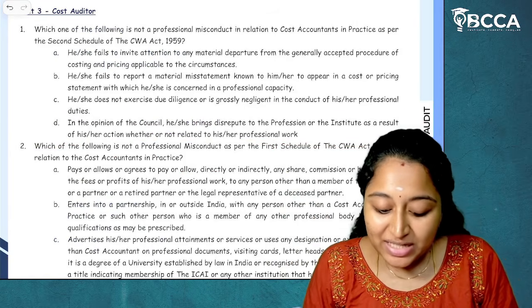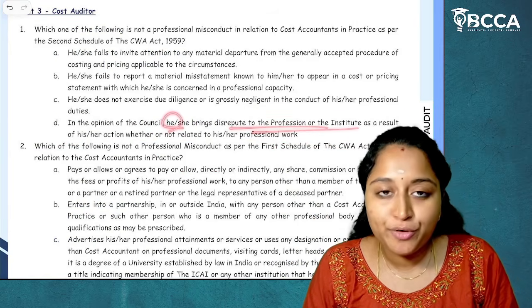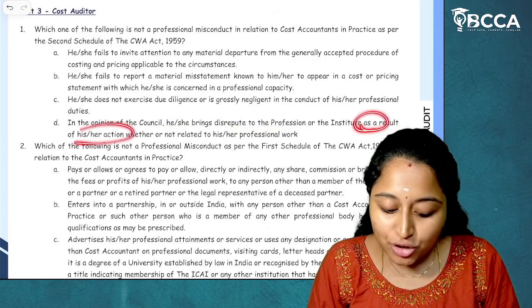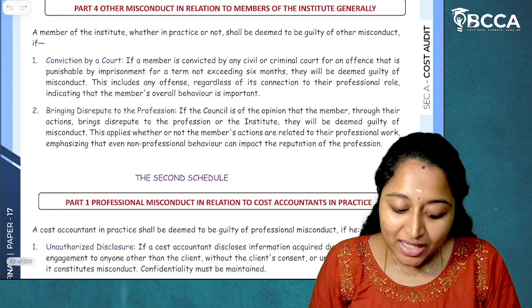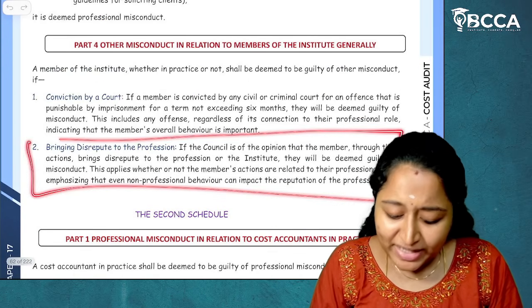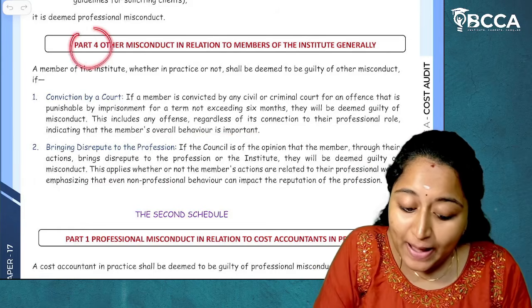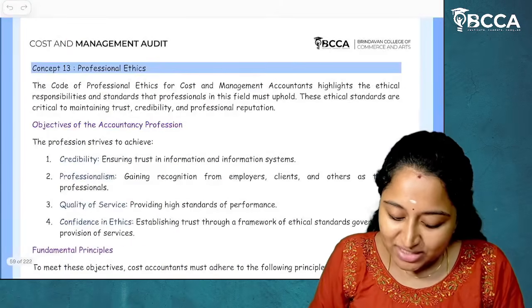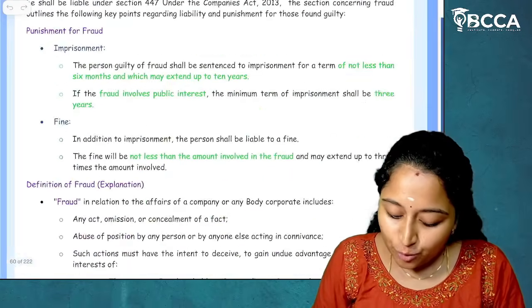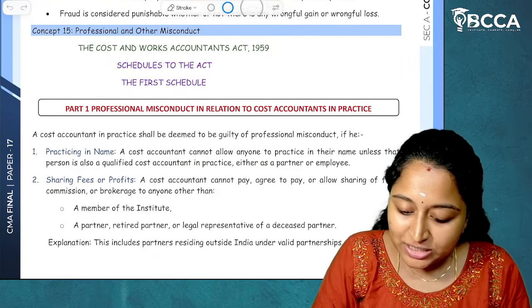In the opinion of a counsel, he or she brings disrepute to the profession or the institute as a result of his or her actions. This is given where? Bringing disrepute to the profession is given under part 4 of first schedule. So in first schedule we have how many parts? We have 4 parts, right?